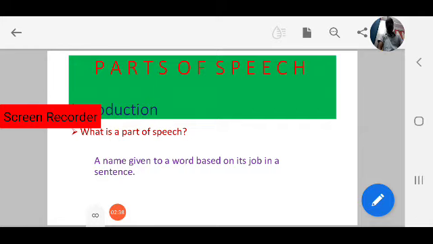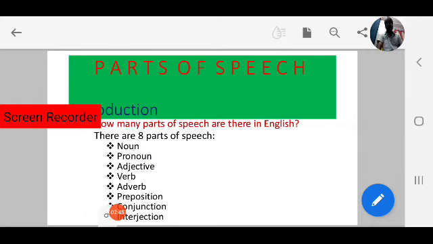So, how many parts of speech are there in English? Yes, you have read the poem. There are 8 parts of speech: noun, pronoun, adjective, verb, adverb, preposition, conjunction, and interjection. Okay, how many parts of speech are there? 8 parts of speech. What are those?